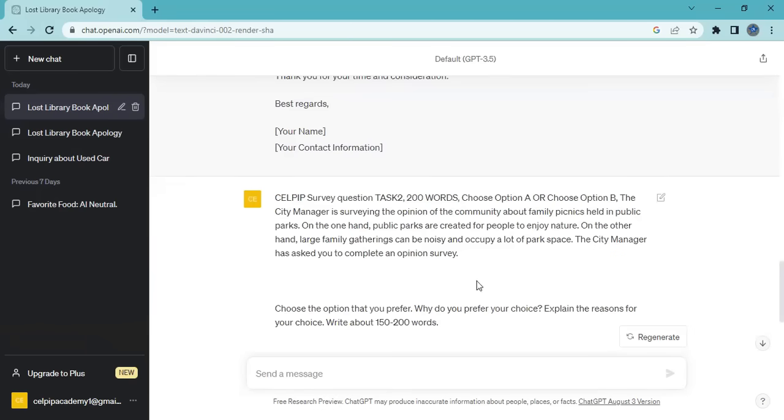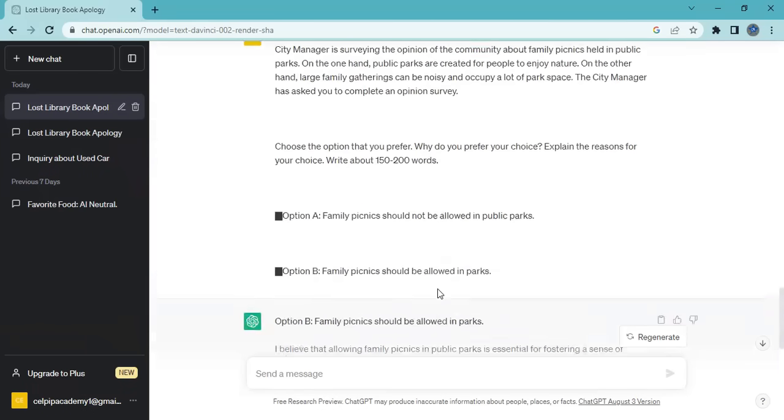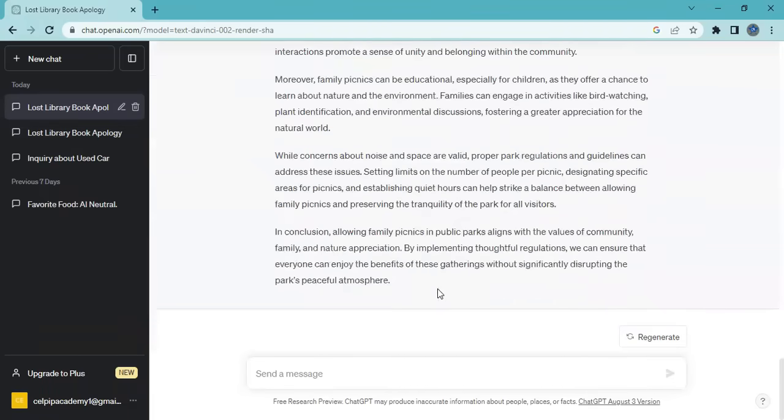Anyway, it's a beautiful survey question. We can take the help of ChatGPT and improvise on our writing skills is what I'm trying to tell here.